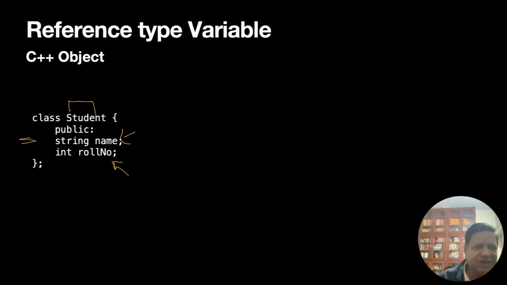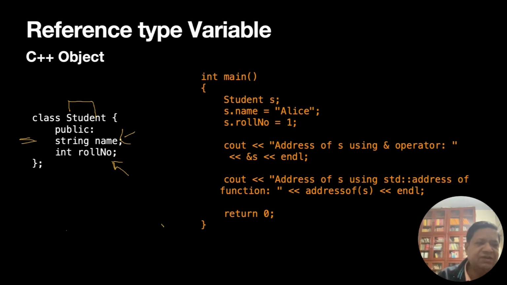So there are many attributes to student. In fact, they are all of different data types. Okay, so let's look at how I create this thing. This is a class declaration on the left. Now on the right we create an object. Student S. So we create a student S whose name is Alice and whose roll number is 1.